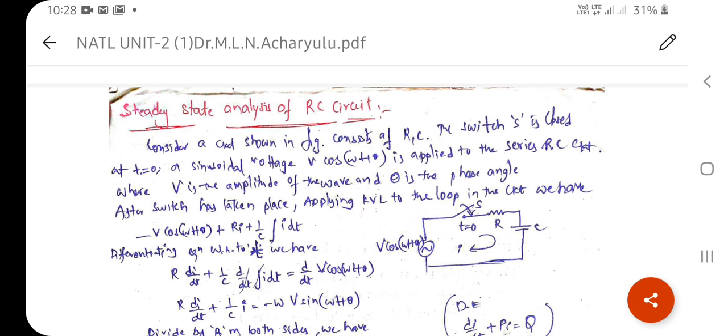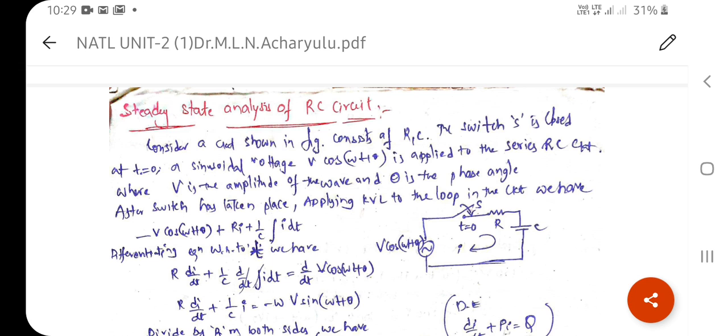Now we are going to do the steady state analysis of the RC circuit. In a similar way, we are going to derive the equation for the RC circuit. Instead of the inductor, we are placing the capacitor here. So we consider a circuit, as shown, that consists of R and C.